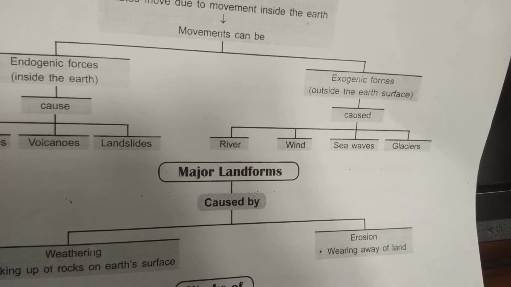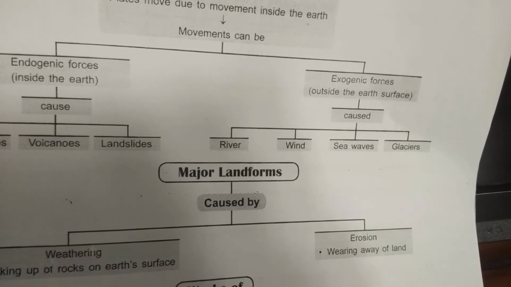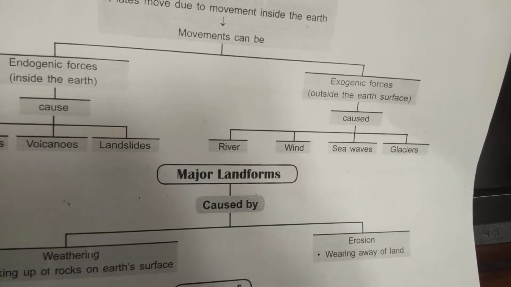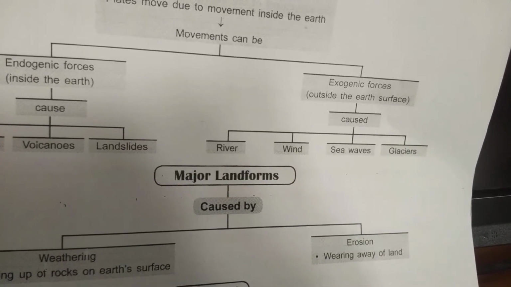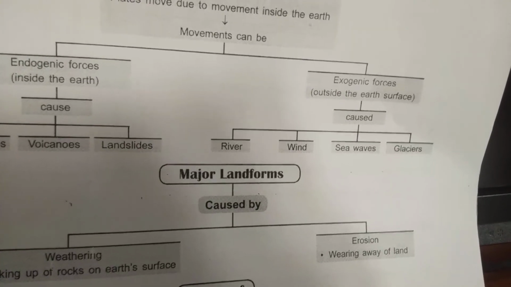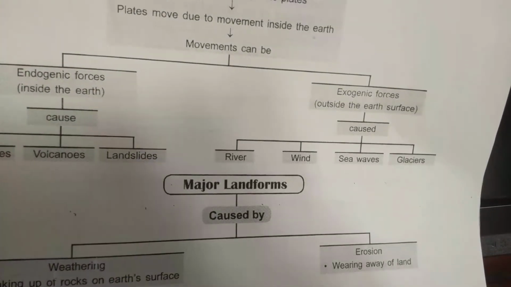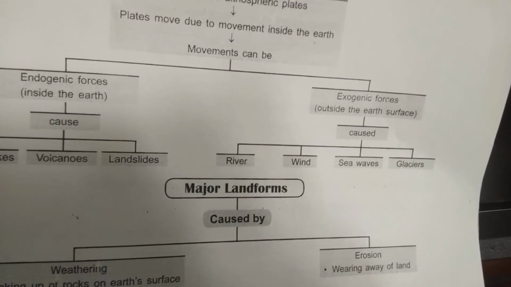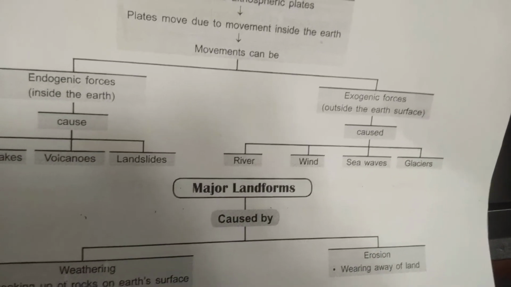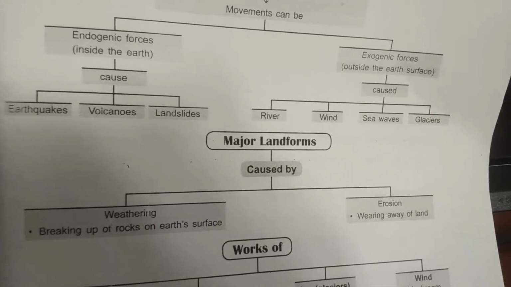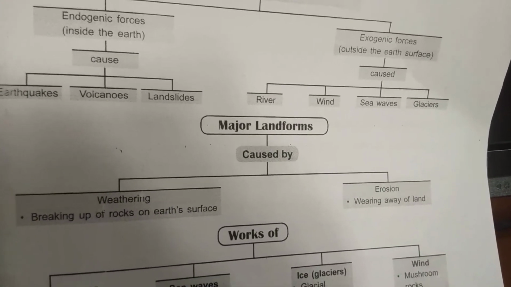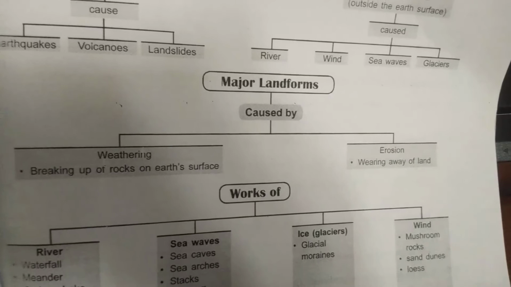And wind, if stronger, can bring a cyclone. And a river, if it flows in a huge form, also brings a flood. So this kind of flow is called the exogenic forces, and that is outside of the earth.